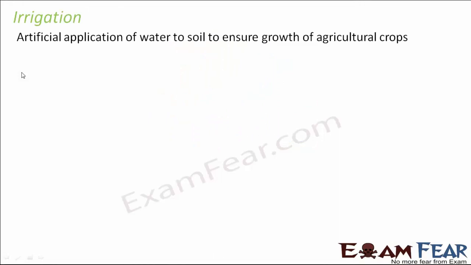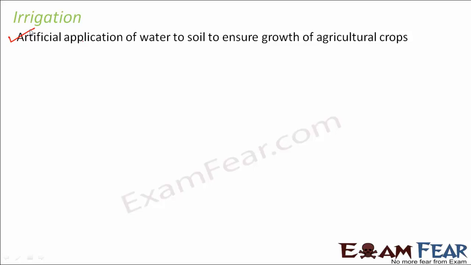So let us see what irrigation is. It is the artificial application of water to soil to ensure growth of agricultural crops. When we talk about irrigation, we mean the field needs water. Maybe you have seen in movies that the farmers wait for rainfall. They pray to God that it should rain, only then will they be able to produce more crops. Why do they pray for rain? That's because their fields need water, and rainfall is a natural source of water. So the field gets wet naturally.